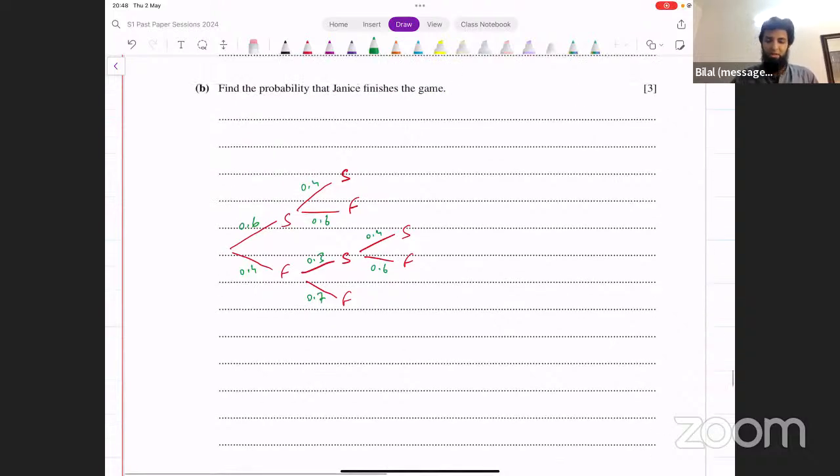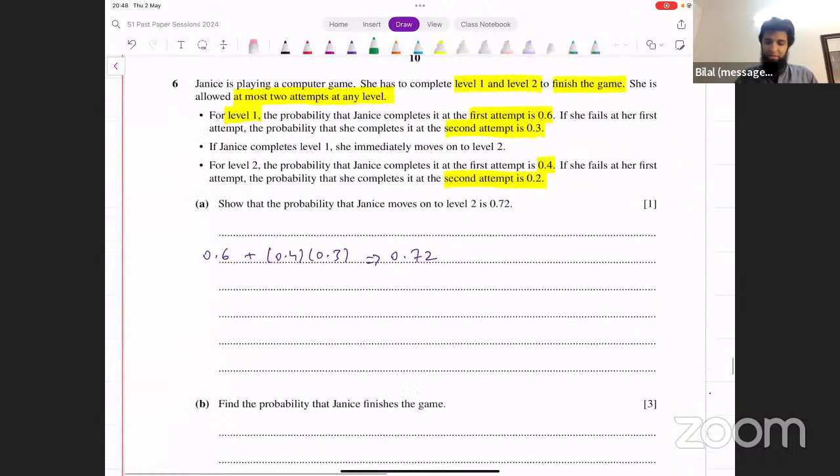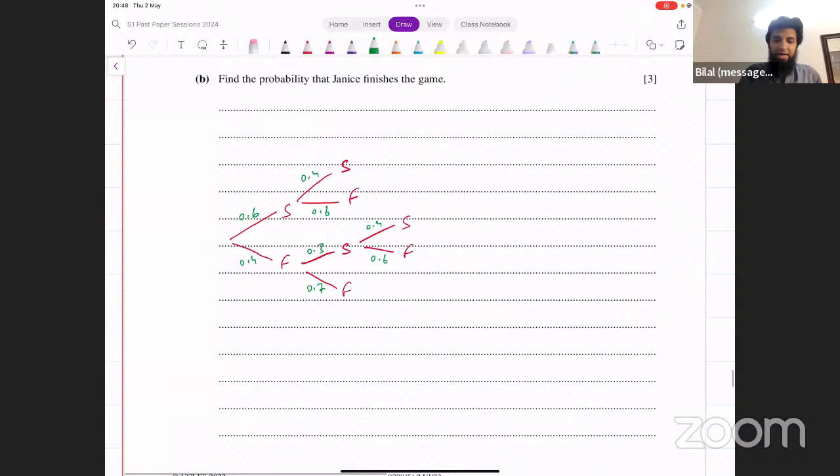She has completed both levels and the game finishes. If she fails at the second level once, she has another attempt. She can either be successful in that second attempt or fail in that second attempt. Again, here, she can either be successful in that second attempt or fail in that second attempt.